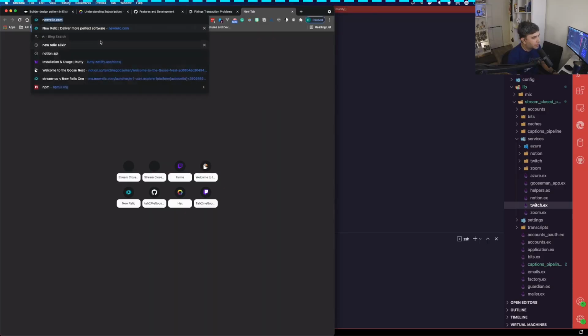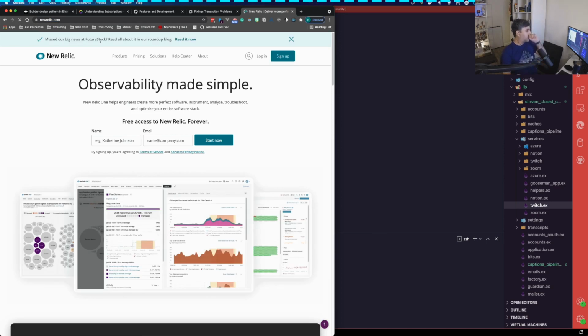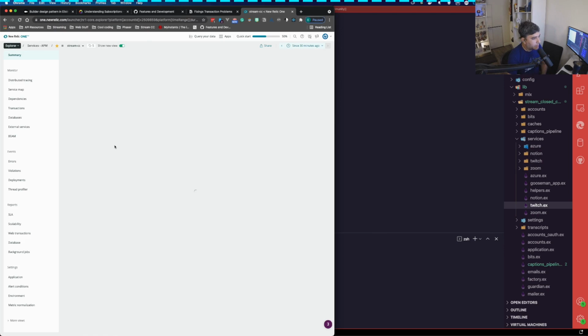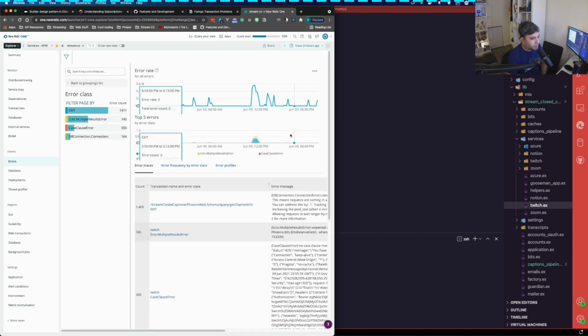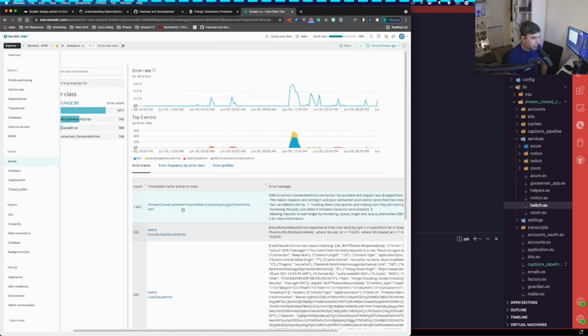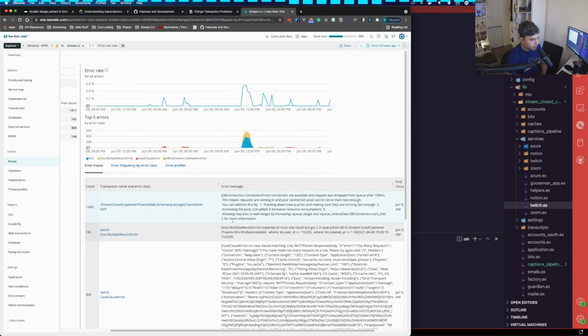So the way I found this issue was I always have an eye on New Relic, and I saw that there was a spike in errors during an interval of time. If we go to 24 hours, I saw this lump of errors right here. And these were some unusual errors where this get channel info was happening. This Twitch activation, it wasn't expecting more than one. And it was causing issues.